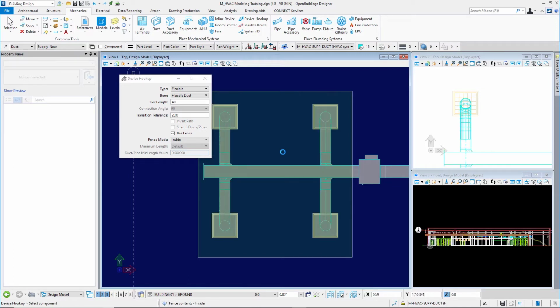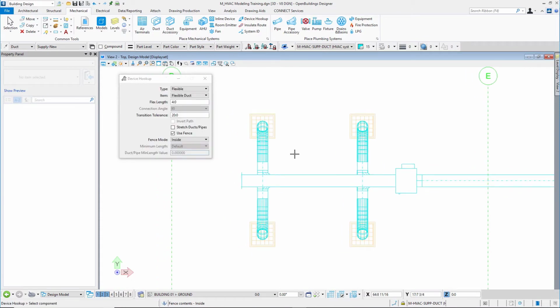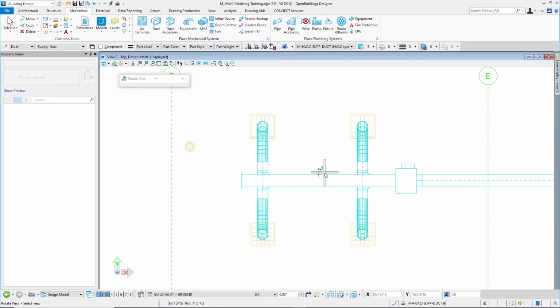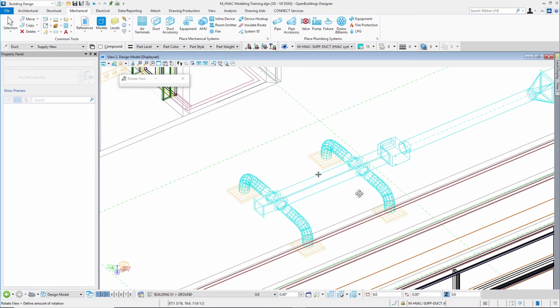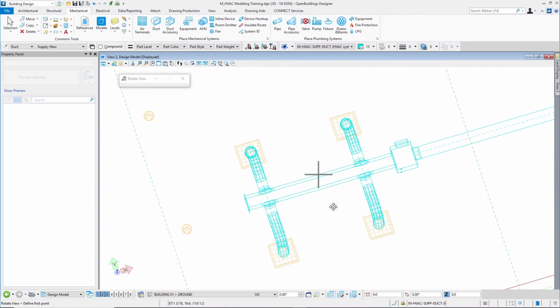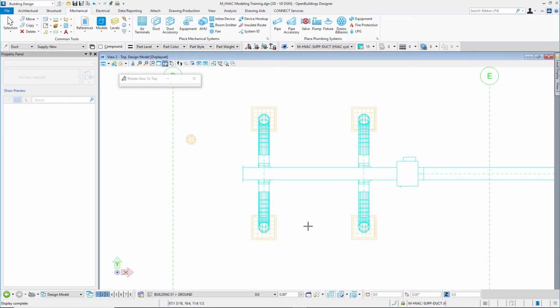And now it's connected those. If I come over and look at it in this view 2, I'm just maximizing it. This view is in a wireframe display style. We rotate it around. I'll rotate it right about that midpoint of that duct, we can see how that device hookup tool connected my components.